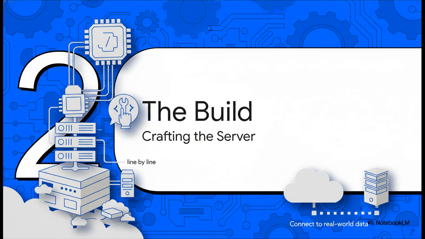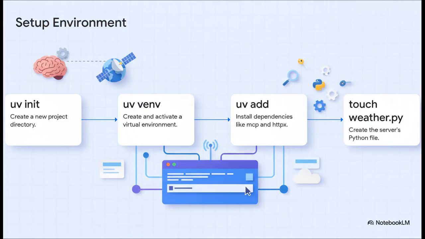All right, enough theory. It's time to get our hands dirty. We're jumping into the build phase. We're going to craft this server from the ground up, line by line. Let's do it. First things first, we gotta set up our dev environment. We're using UV here, which is a super fast Python package installer. With just a couple of quick commands in the terminal, we can initialize a new project, create a virtual environment, add the libraries we need, that's the MCP framework and HTTPX for web requests, and boom, create our Python file. We're ready to start coding.